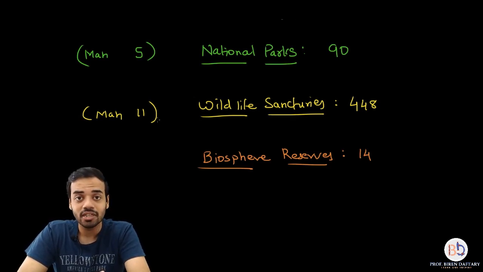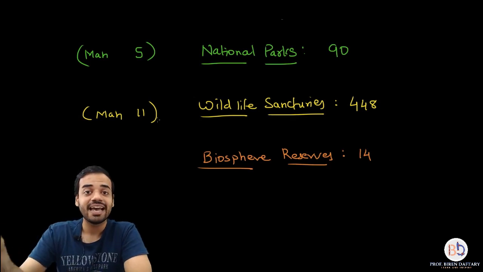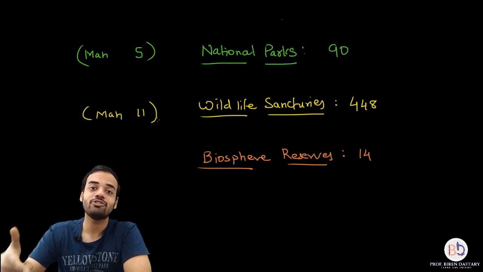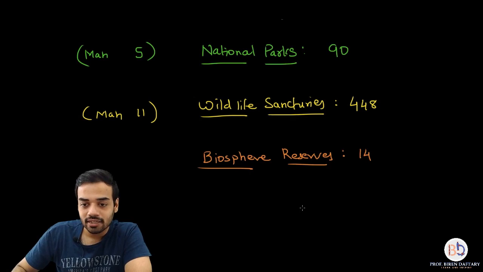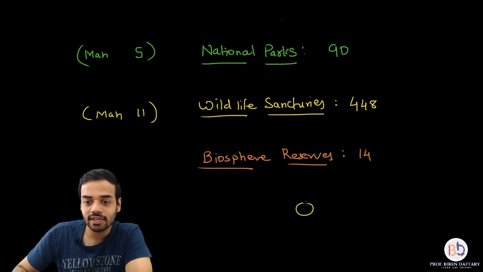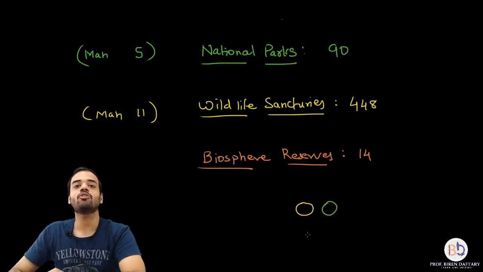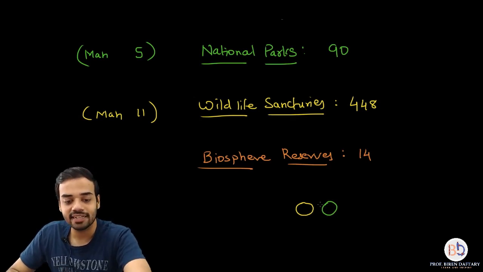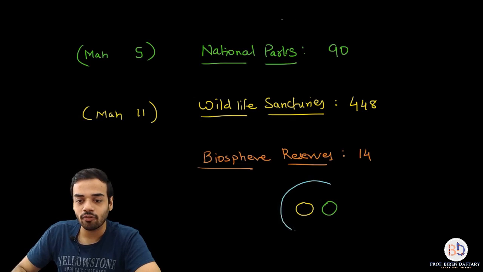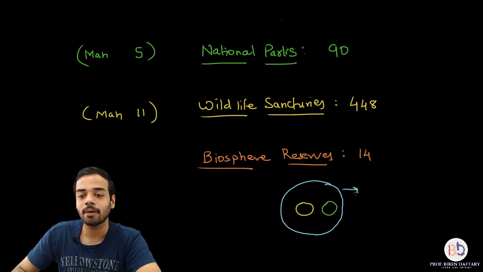What are biosphere reserves? Biosphere reserves are basically larger areas under protection, and each biosphere reserve has national parks and wildlife sanctuaries inside it. Are you getting this? For example, suppose this is a wildlife sanctuary that I have drawn, and this is a national park that I have drawn. Now both these wildlife sanctuaries and the national park, suppose they are falling under this blue area, then this blue area is called a biosphere reserve.